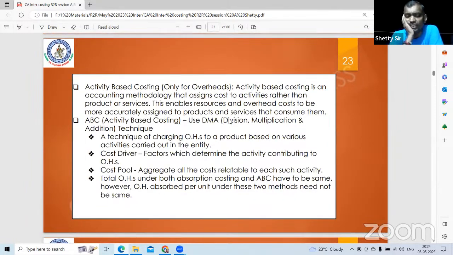Next, ABC, it is based on the DMA technique. Activity based costing. There are 2 ABCs. One is always better control inventory analysis, with A items, B items, C items based on the consumption value. The other is activity based costing, which is based on the various activities and activity drivers. Okay, hotel example, I don't know whether you have learned this. In a hotel, the server: what is the total cost of serving divided by the number of serves. Total cost of the salute boy divided by the number of salutes. Inspection as well. So first divide, then you have to multiply, then you add. DMA, ABC uses the next alphabet, DMA technique.